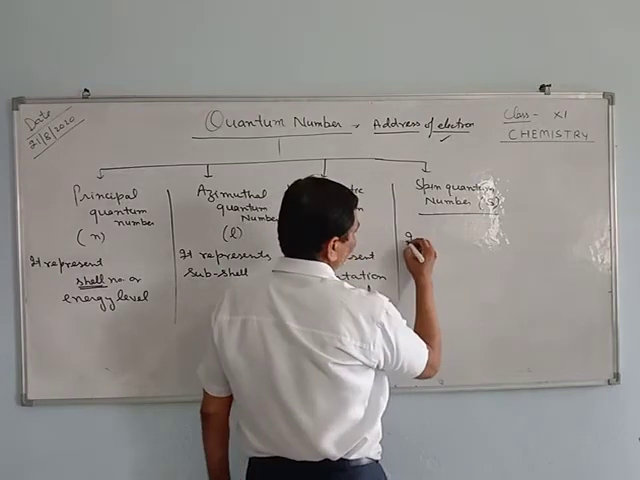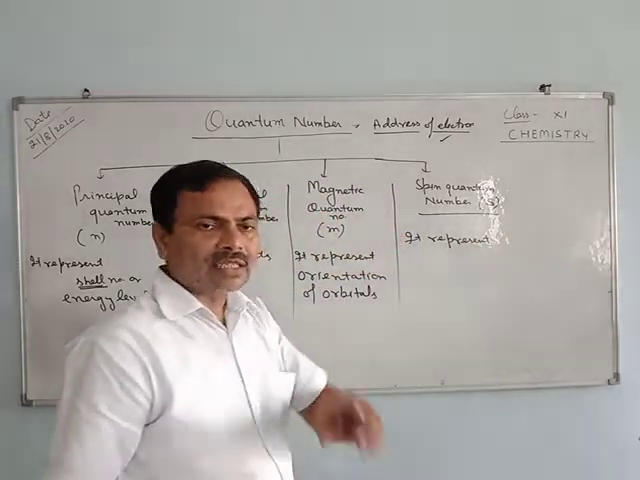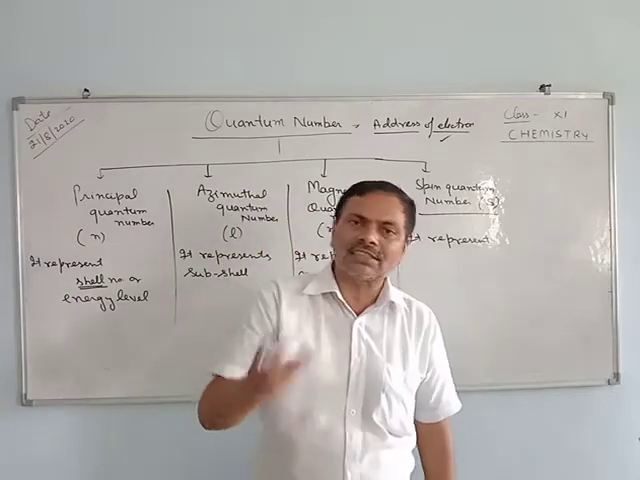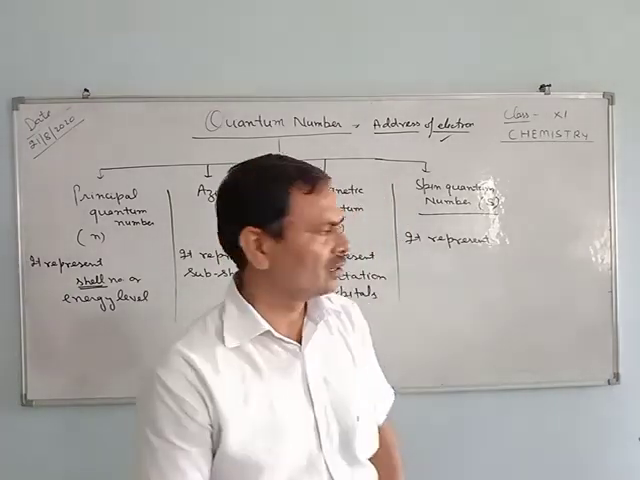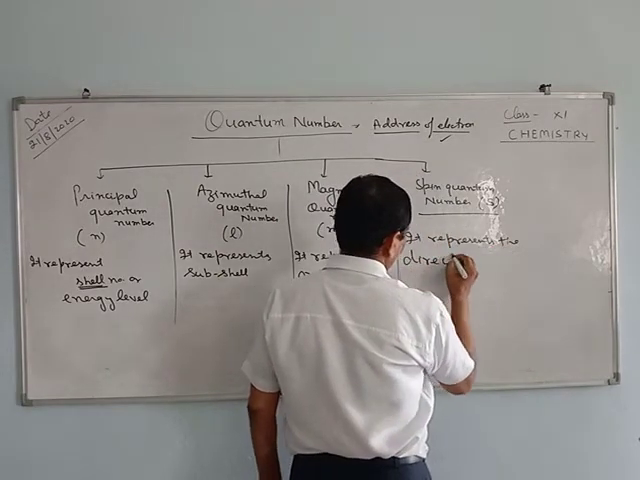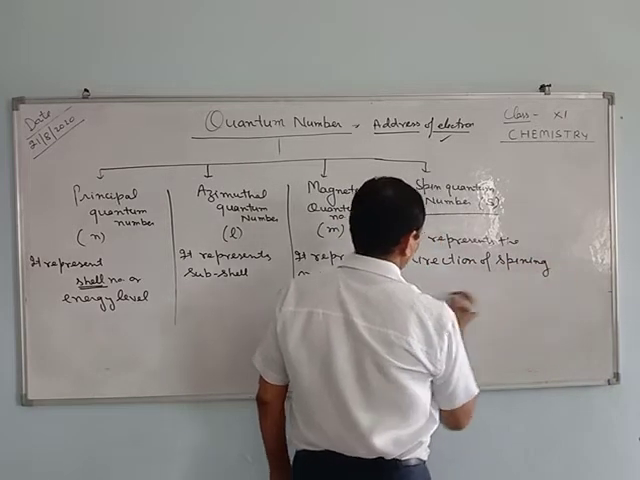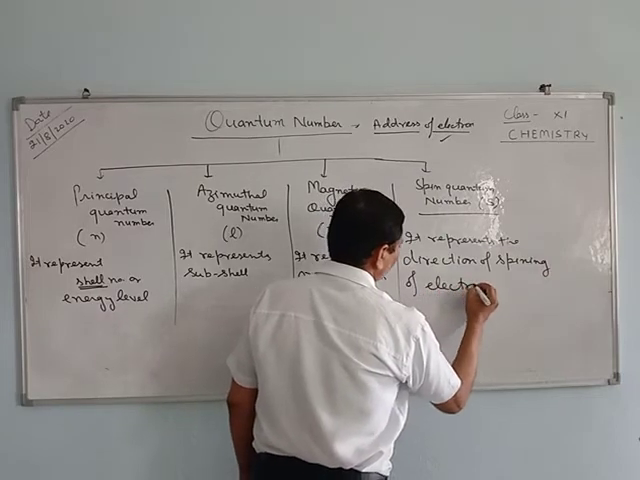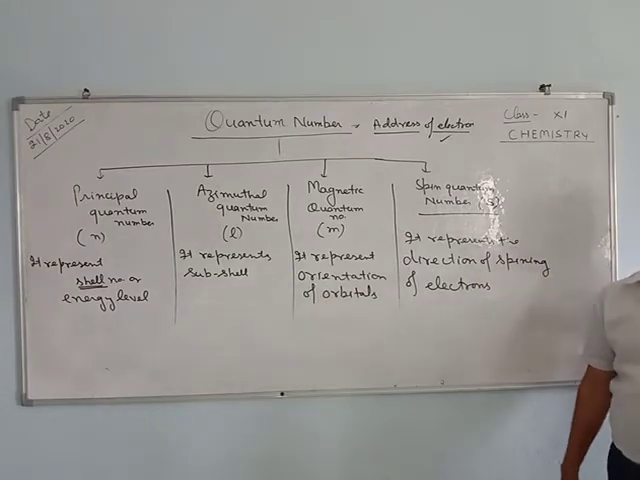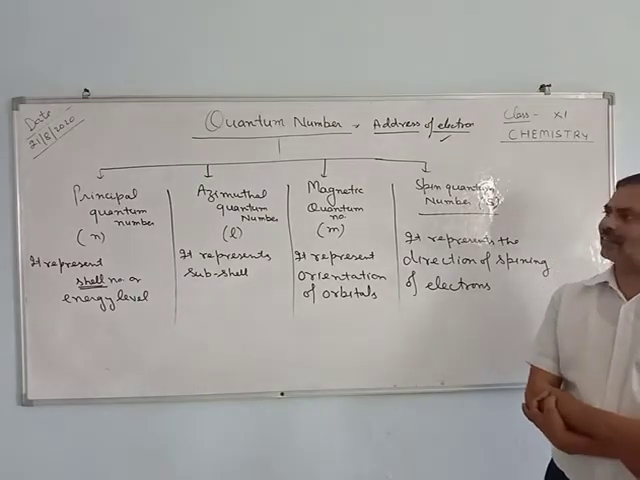And spin quantum number represents the direction of the spinning of the electron, whether the electron is moving in clockwise direction or anti-clockwise direction.